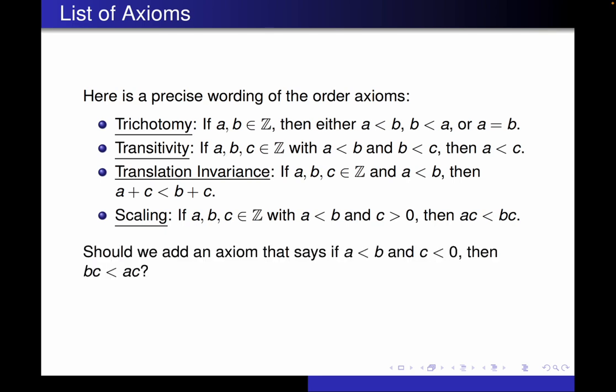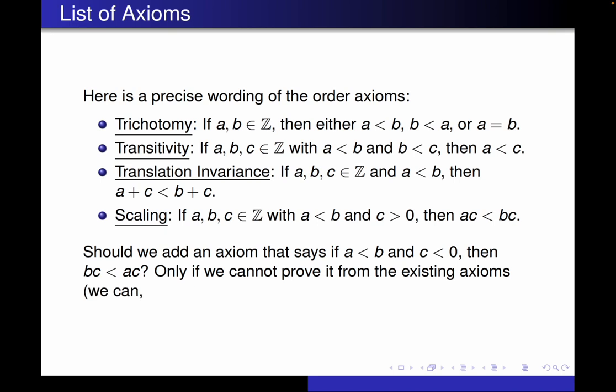Now, it seems like we should probably add that if we multiply by a negative number, then it flips the inequality. In other words, if A is less than B and C is a negative number, then BC is less than AC. And that would be fine to add, except that we can only do that really if we can't prove it from the axioms that already exist. And it turns out we can prove it from the 4 axioms that we have up there. So we do not need another axiom.